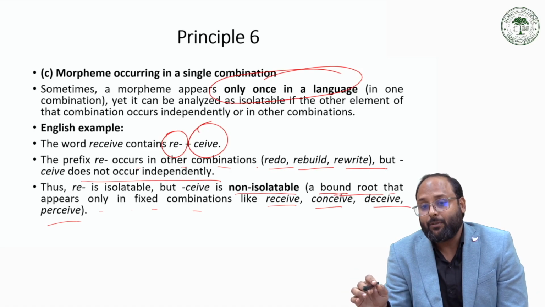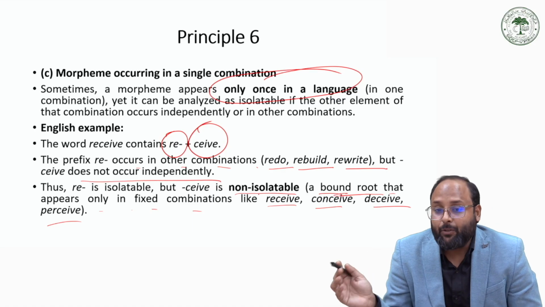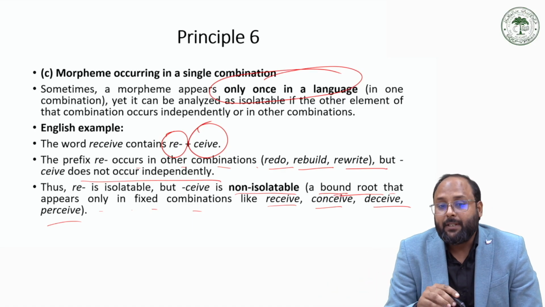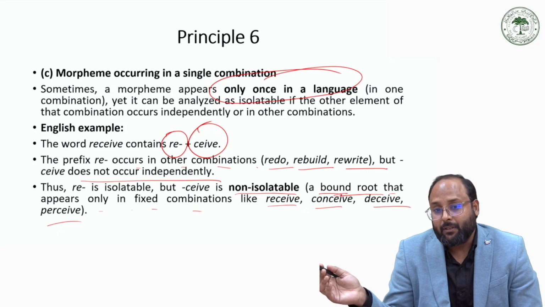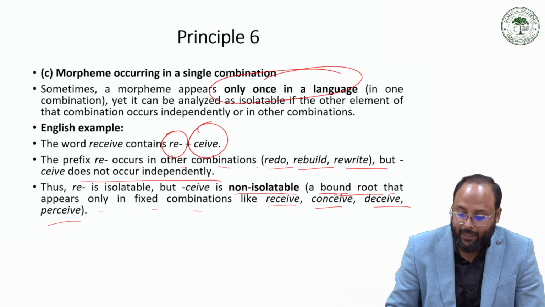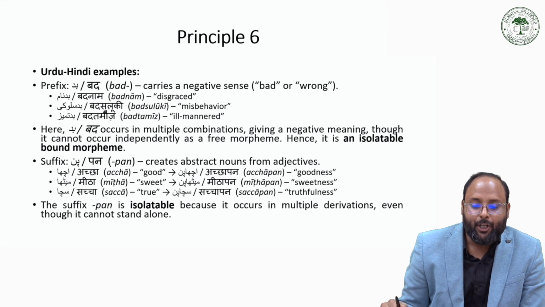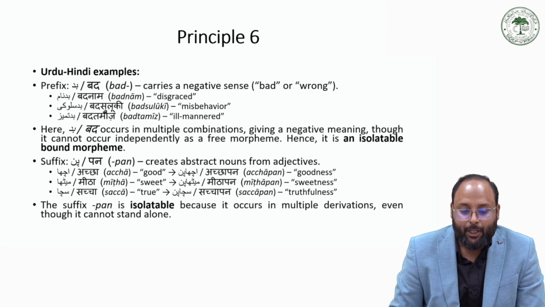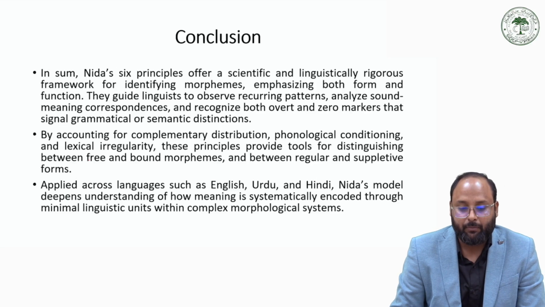So this is non-isolatable because it does not occur independently, and it does not occur with many other combinations. So it is non-isolatable. We can put examples like badnaam, badsuluki, badtamizi, and for pan, acha pan, meeta pan, sacha pan. So these, bad and pan, are examples of those morphemes.